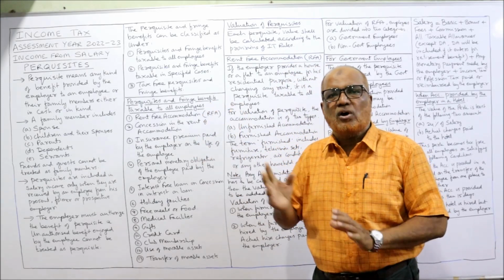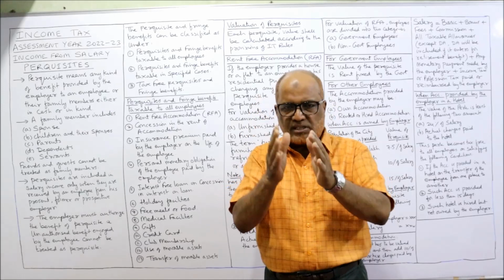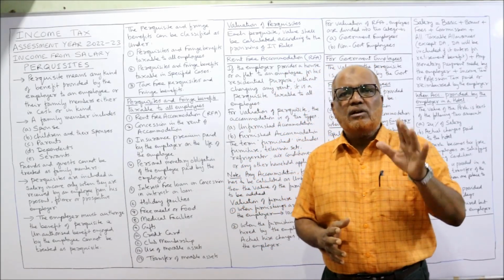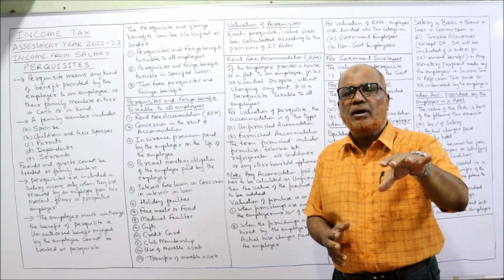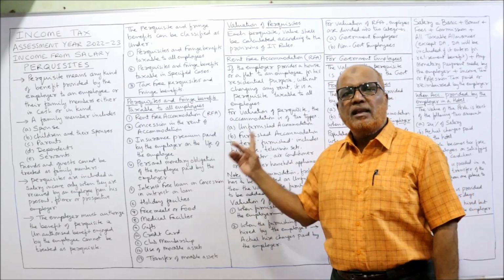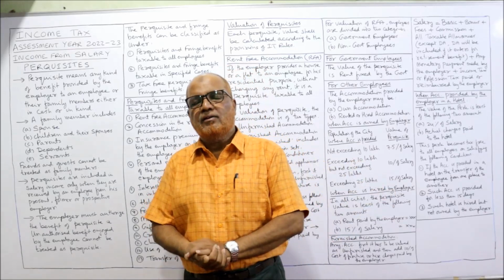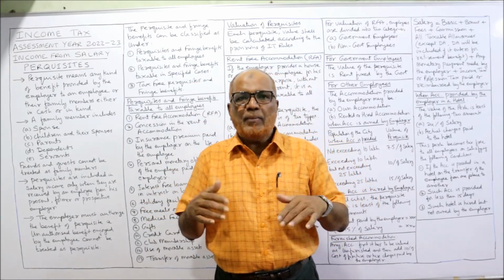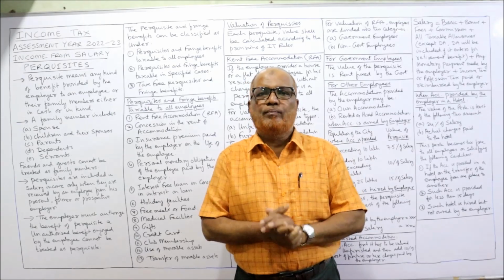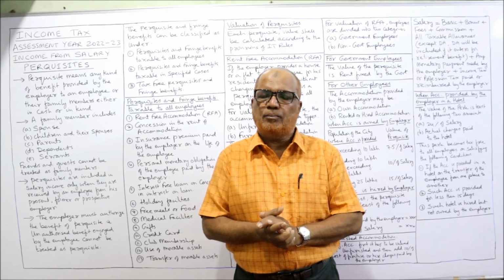So in this video, I have explained the meaning of the term perquisite and what are the different categories of perquisite. Three categories: perquisite taxable to all employees, perquisite taxable to specified employees, and tax-free perquisite. And what are the perquisites that will come under taxable to all employees? 13 examples are given. And then I have given you the provisions regarding how to calculate RFA, rent-free accommodation. Still, many more perquisites I have to explain. After getting all this knowledge, then only you should go for problems. Otherwise, you cannot understand the problems.